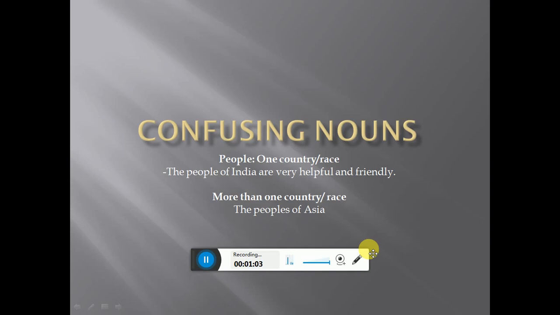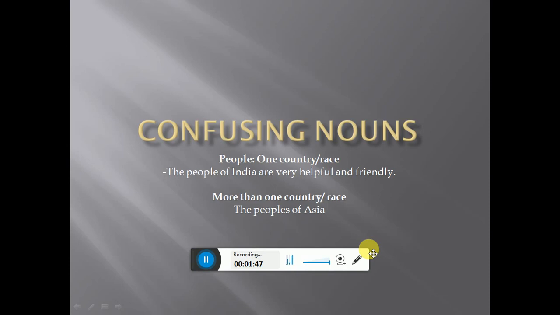And the second thing we have to notice is that the people of India means we are talking about only one country, the people belonging to India. So here we will use the word people rather than using peoples. The second example is related to the word peoples. So peoples is used for more than one country and more than one race. When we are talking about more than one country, maybe two countries or three countries, or three races, then we can use there the word peoples.